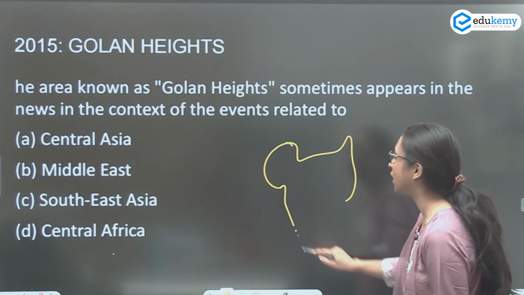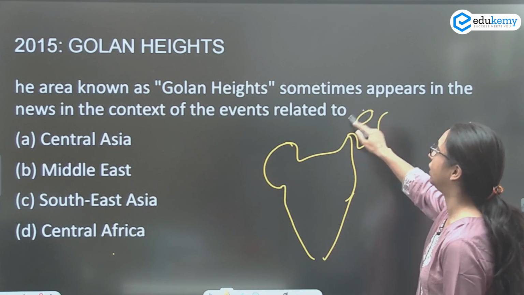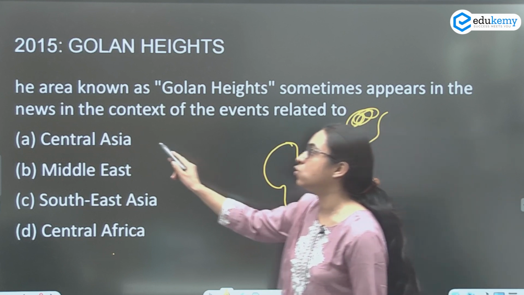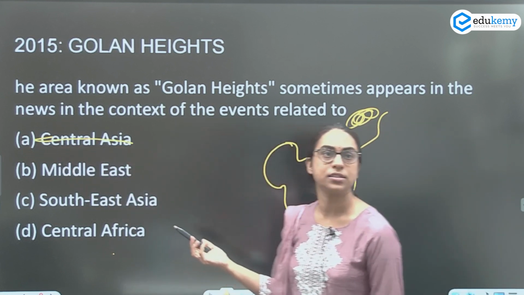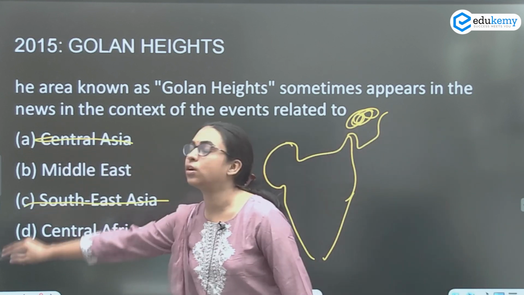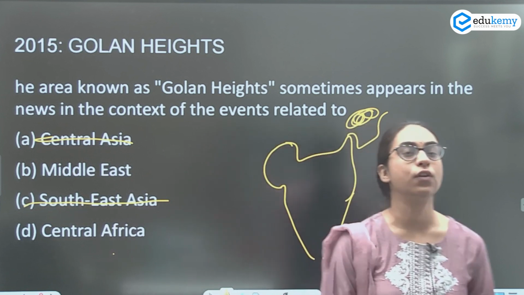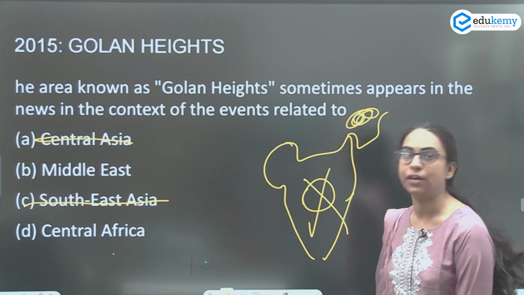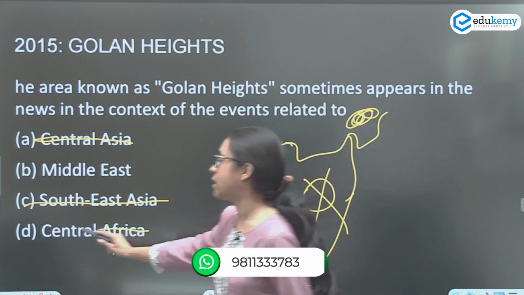If you just know that it is somewhere around here, we don't know the exact location, but we know obviously it will not be Central Asia. It is definitely not in Southeast Asia. Even those who are confused whether it is in Central Africa, no, it is not there in Central Africa. It is there in West Asia.